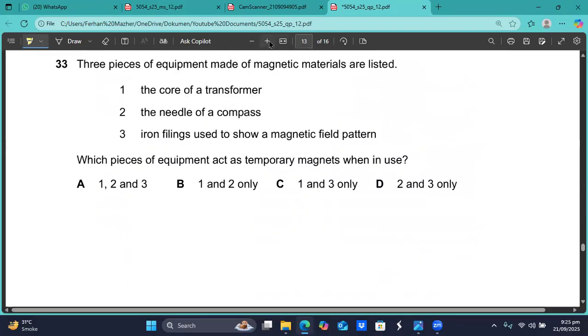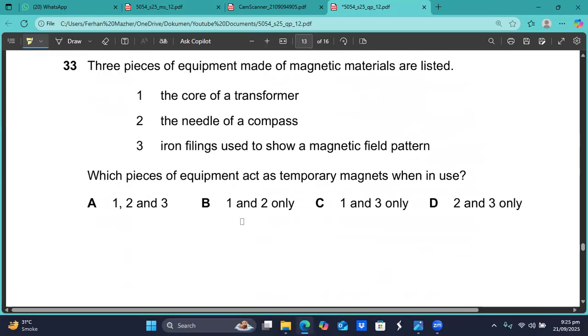The question number 33 is showing up on your screen. Three pieces of equipment made of magnetic material are listed: a core of the transformer, the needle of a compass, the iron filings used to show a magnetic field pattern. Which pieces of equipment act as a temporary magnet when in use? Number one and number three. They are temporary magnets. The needle of a compass is a permanent magnet. Okay. So 1 and 3.